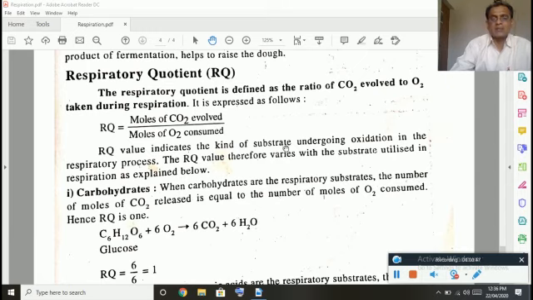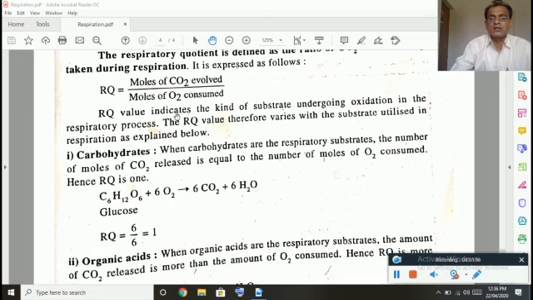It may be an oil, a carbohydrate, or a protein. Respiratory quotient is defined as the ratio of carbon dioxide evolved to the oxygen taken during respiration. That is, RQ is equal to moles of carbon dioxide evolved divided by moles of oxygen consumed.